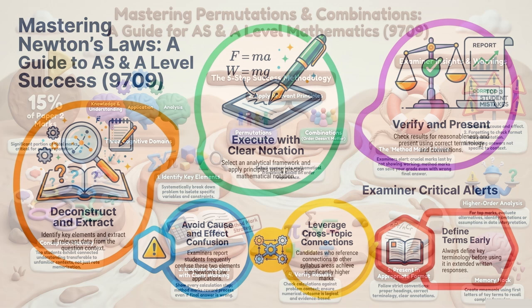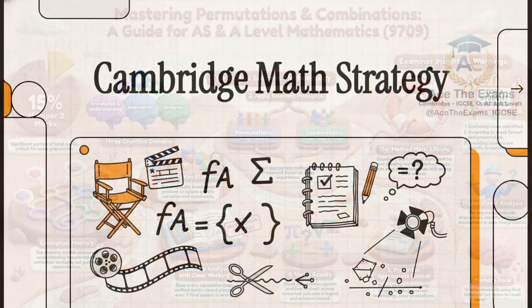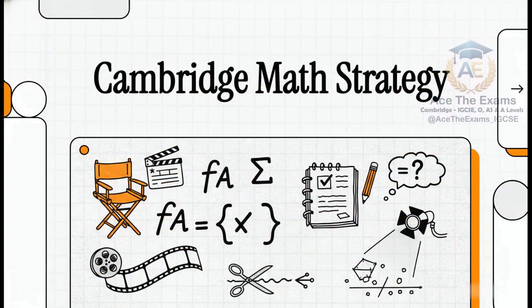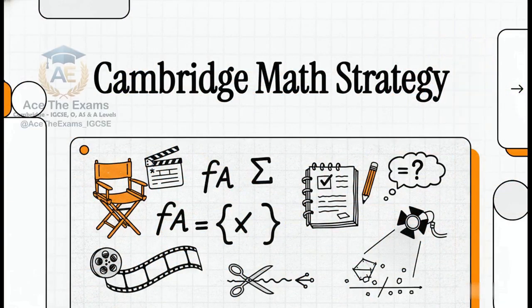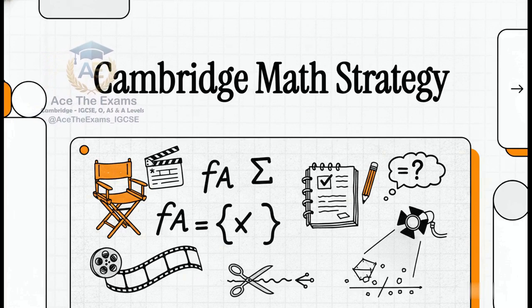Okay, let's dive right into this. Welcome to this explainer. Today, we're going to do something a little different. We are going to treat your Cambridge 9709 mathematics exam paper not just as a test, but as a film script. You are the director, and your absolute goal: build a blockbuster answer.